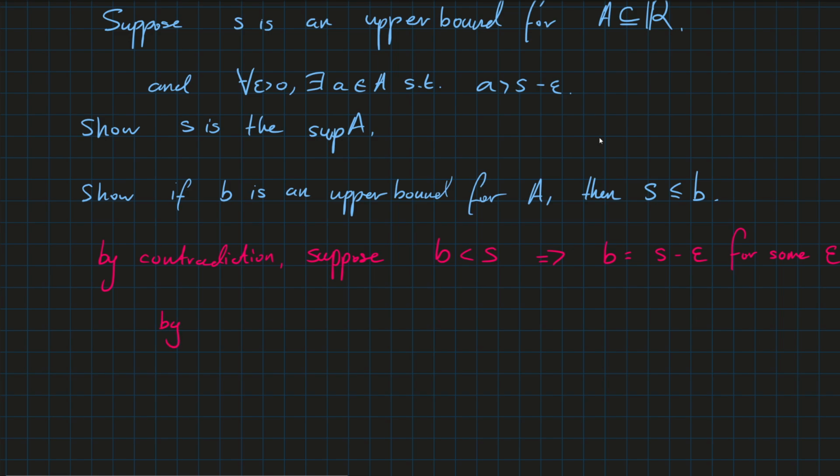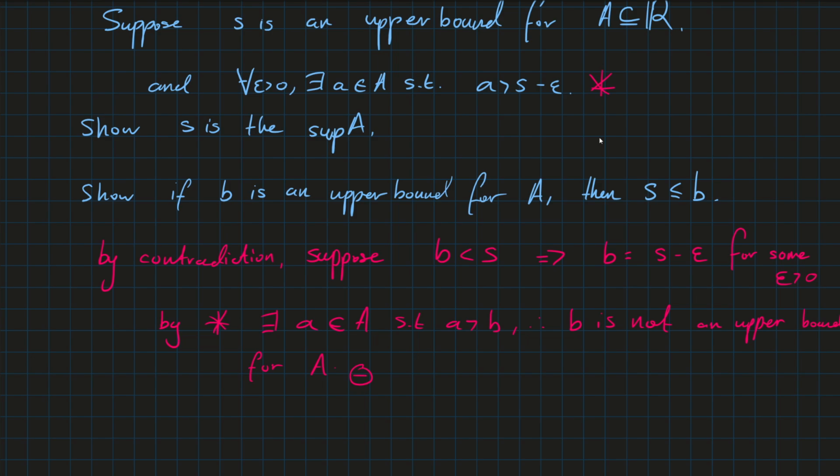So by star, there exists an A in A such that A is greater than B. Therefore, B is not an upper bound for A, which contradicts that.